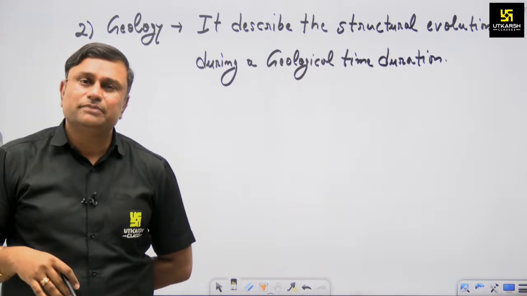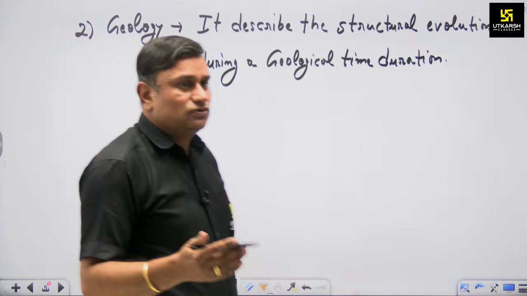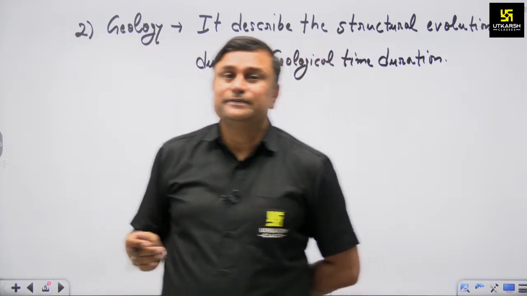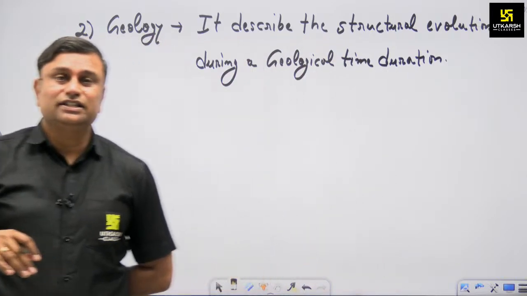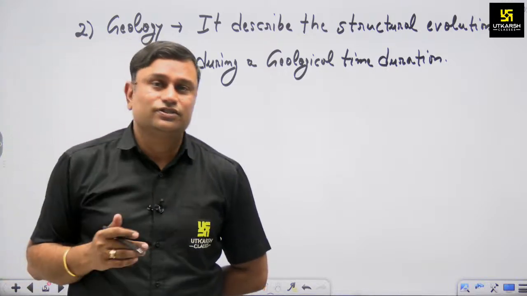So in various time periods, how the land mass was evolved, how the land mass has been developed, all these things we'll have to discuss in this geological aspect.